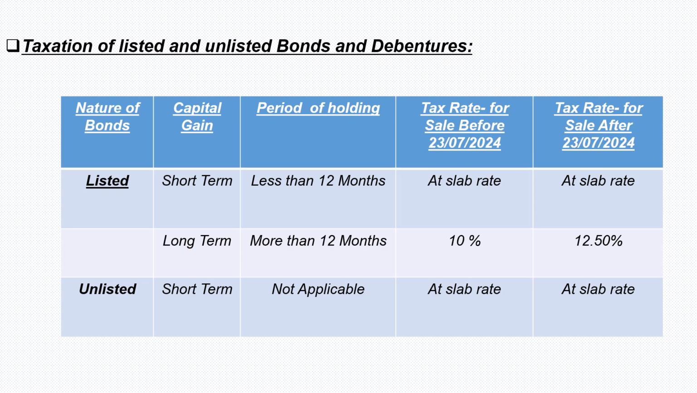Taxation of capital gain from sale of listed and unlisted bonds and debentures. In case of listed bonds and debentures, if the bonds were held for a period lesser than 12 months and sold before or after 23rd July 2024, it is taxed at the slab rate. If the bonds were held for more than 12 months and sold before 23rd July 2024, it is taxed at 10%, and the same is taxed at 12.5% if it is sold after 23rd July 2024. In case of unlisted bonds, it is always a short term and the tax rate is at the applicable slab rate.